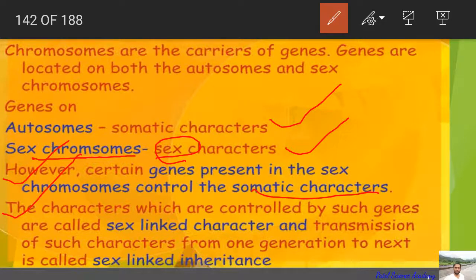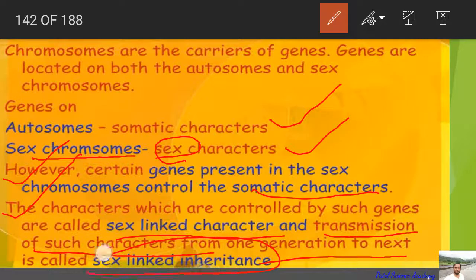The characters which are controlled by such genes are called sex-linked characters, and the transmission of such characters from one generation to the next generation is called sex-linked inheritance. So what is sex-linked inheritance? The transmission of the characters. Which characters? Sex-linked characters. What are sex-linked characters? The characters which are controlled by such genes. Which genes? The genes which are present in the sex chromosome to control the somatic characters.